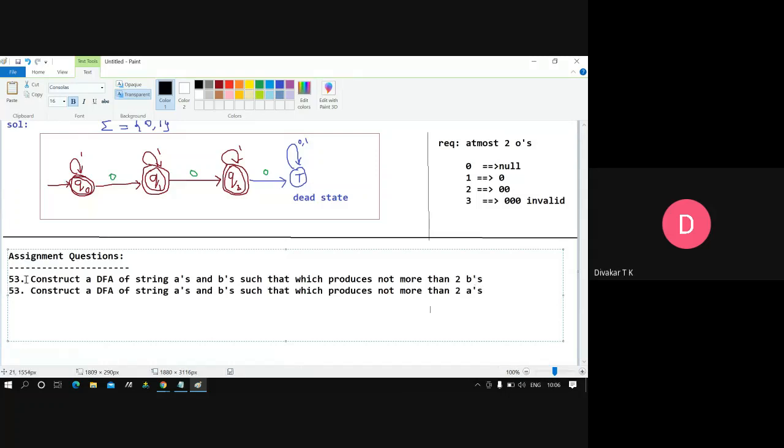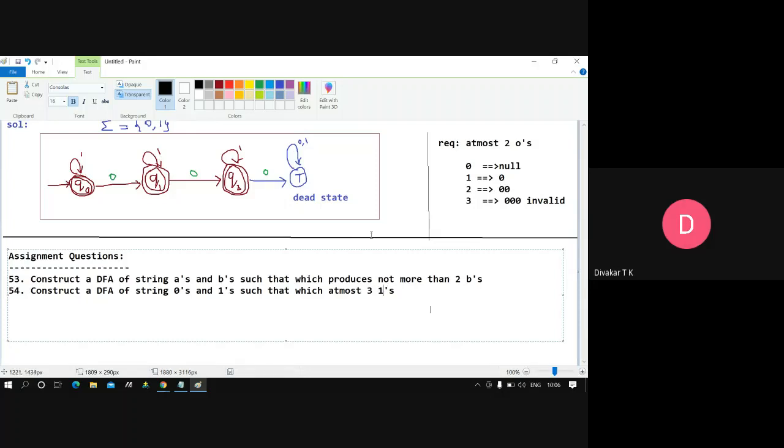The 54th assignment question here is: construct a DFA over strings of zeros and ones such that, I'll remove the 'more than' now and write the keyword 'at most': at most 3 ones here.